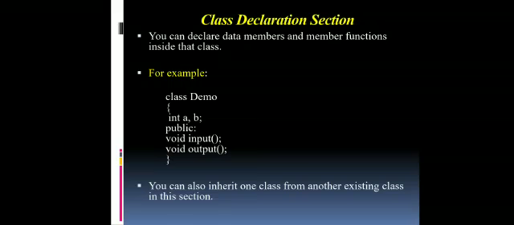This is a small example: class demo, open bracket, data type int a, b, public declaration void input() and void output(), where void input and void output are called member functions.